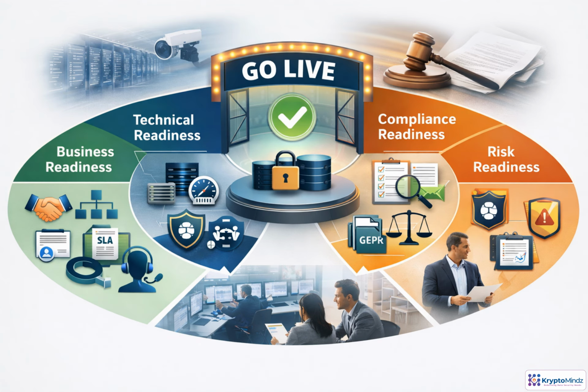A production readiness review is the final governance gate before launch. It brings every readiness question into one decision. Can this network be safely operated, audited, supported, and defended? Business teams confirm agreements, SLAs, support, and escalation. Technical teams prove performance, resilience, monitoring, backups, and chaincode approvals. Compliance and risk owners verify evidence, privacy, retention, incident response, and accepted residual risk. If any blocker remains, the decision is no-go until it is resolved.